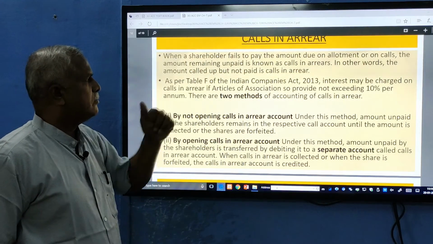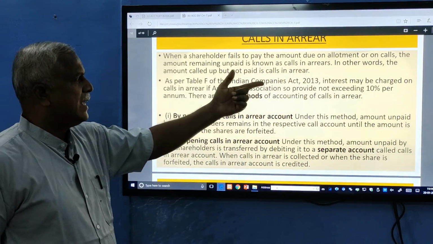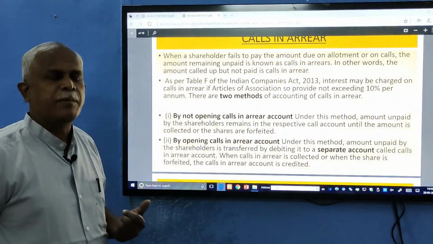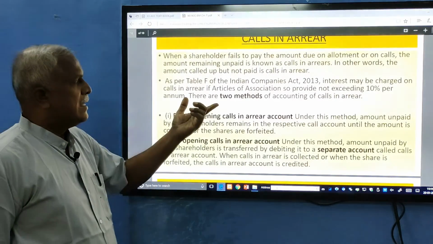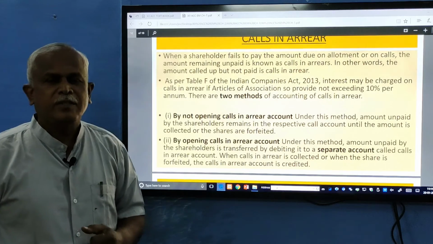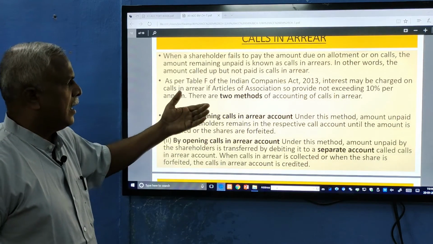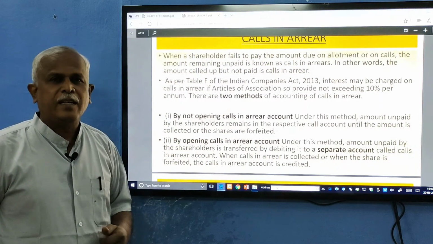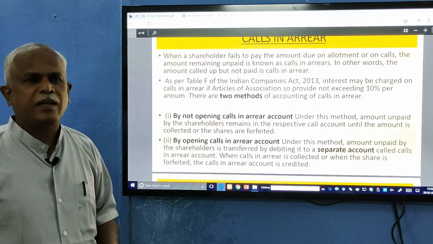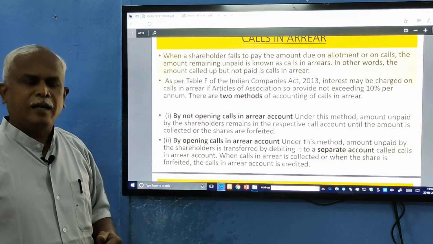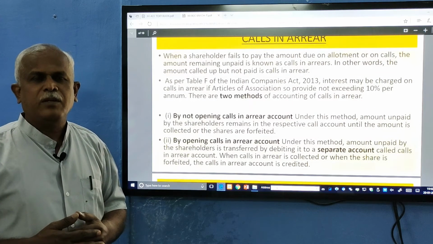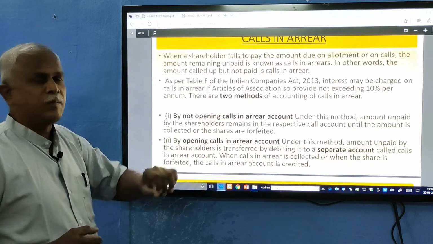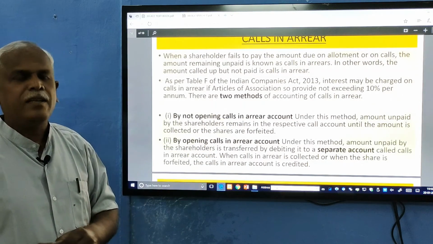According to Table F of the Companies Act, interest may be charged on the amount outstanding. The balance amount still due from the shareholder is charged interest at a rate not exceeding 10% per annum. And how is it accounted? By opening a separate calls in arrears account, or without opening a calls in arrears account. You can record it both ways. Separate illustrations are given in your book to record how calls in arrears are shown. Illustrations are clearly given, so kindly go through them.